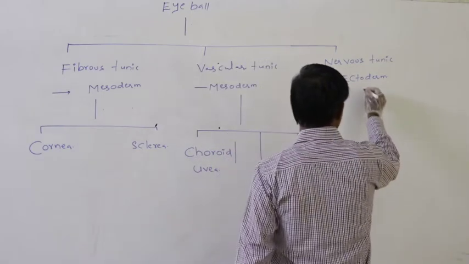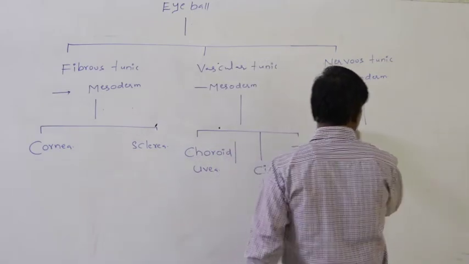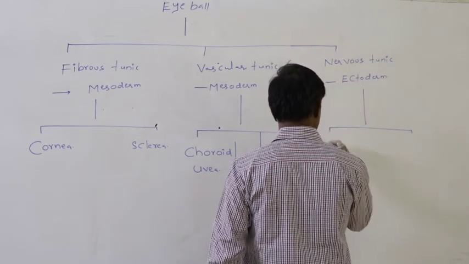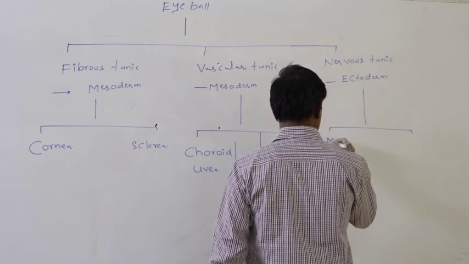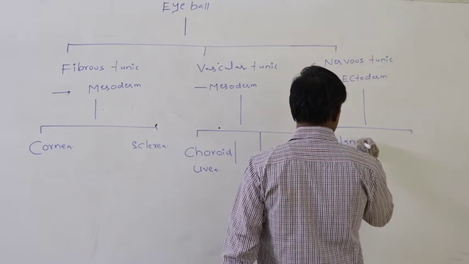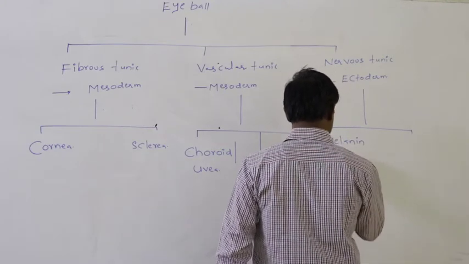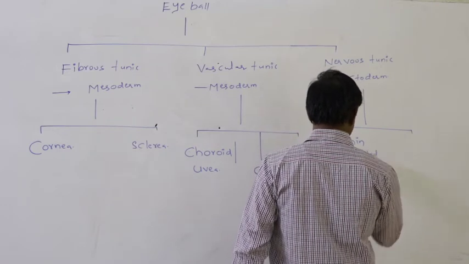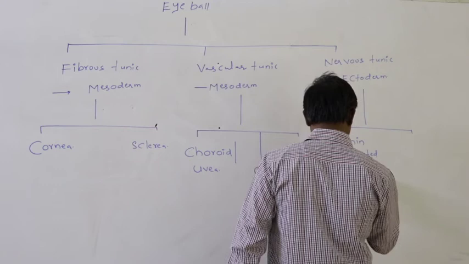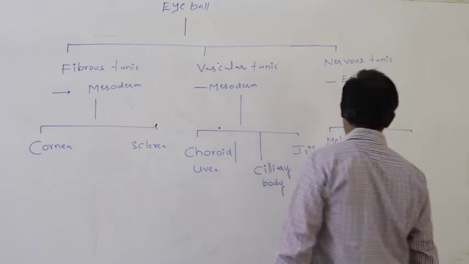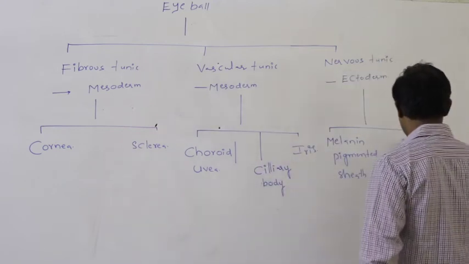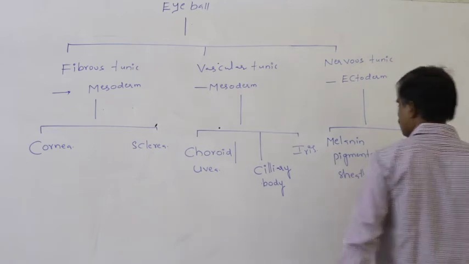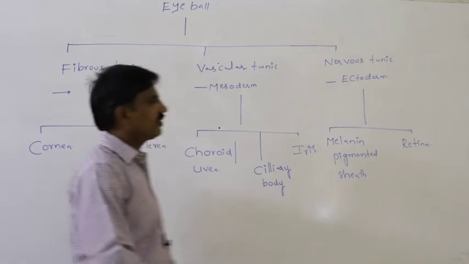Again in the case of the nervous tunic, two portions are present. One is the melanin pigmented sheath. Second one is the retina.